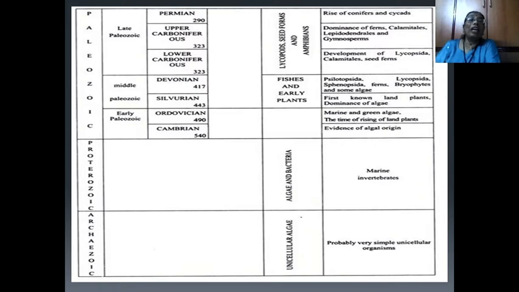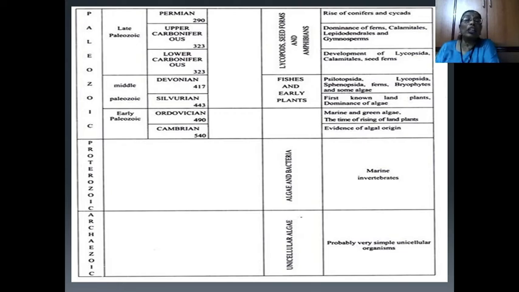Then the Paleozoic era has three divisions: late Paleozoic, middle Paleozoic, and early Paleozoic. Late Paleozoic has the Permian, upper Carboniferous, and lower Carboniferous periods, while middle Paleozoic has the Devonian and Silurian periods.